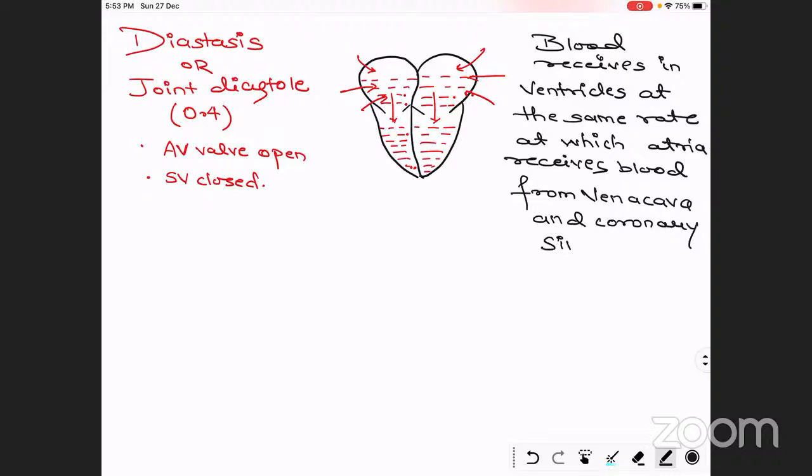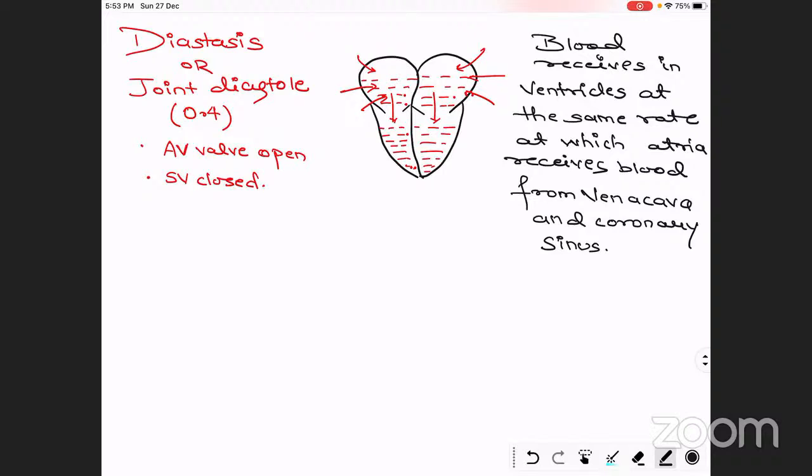As we have already discussed, there are openings in the right atrium: the superior vena cava, the inferior vena cava, and the coronary sinus.